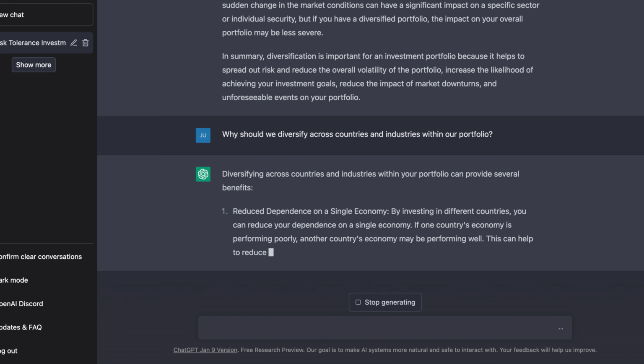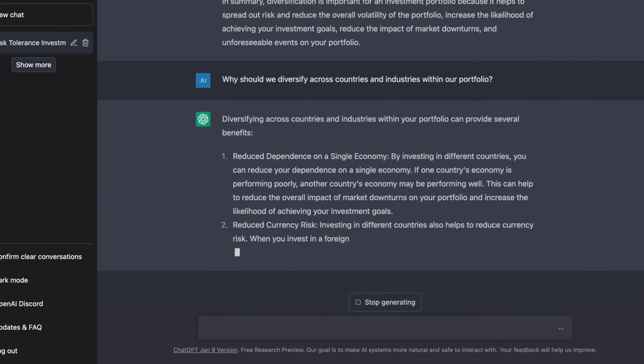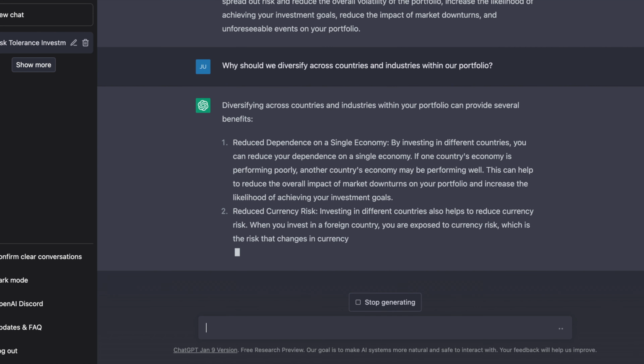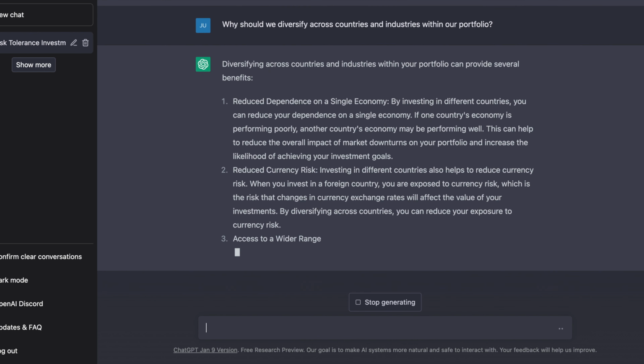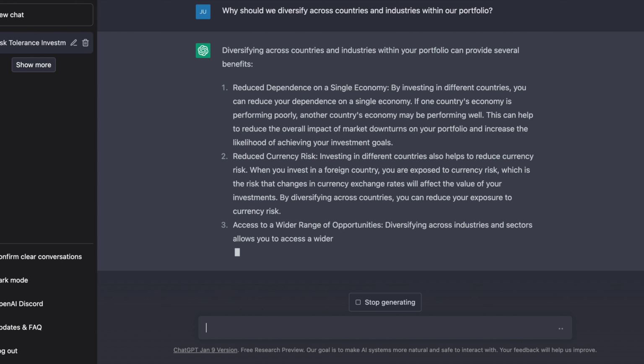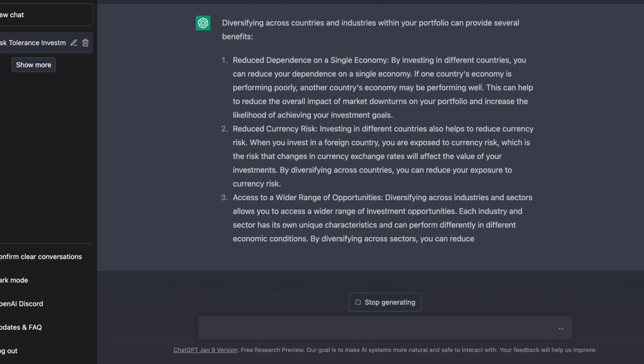So it tells us that some benefits of this include reduced dependency on a single economy, which again is that idiosyncratic economy-based risk, and various economies such as emerging markets may be doing more poorly or better than our economies, and this can help us diversify that.